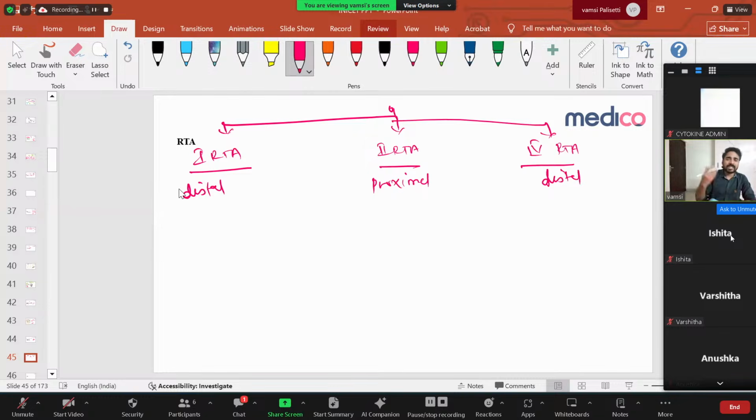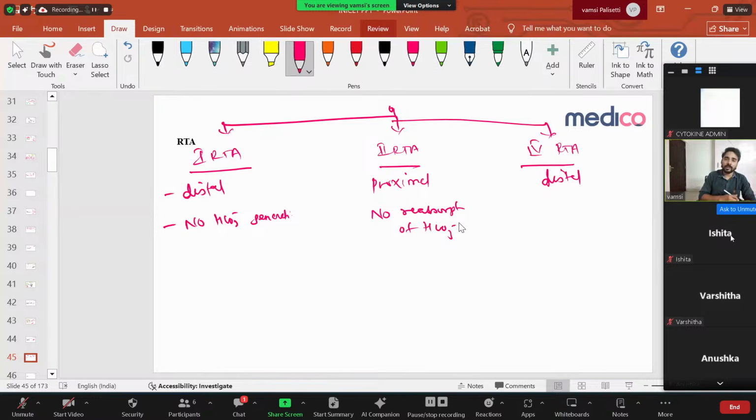Okay. In type 1, the distal tubule is the problem. If distal is the problem, why is there acidosis? If the distal convoluted tubule is the problem, in the intercalated cells there is no generation of bicarbonate. There is no bicarbonate generation. That's why the patient develops metabolic acidosis. In proximal, bicarbonate is normally reabsorbed. So there is no reabsorption of bicarbonate.